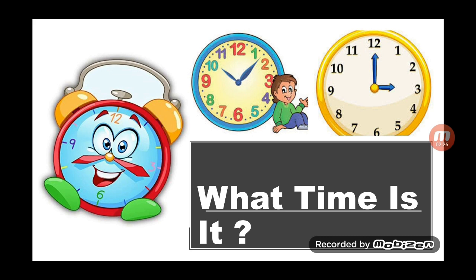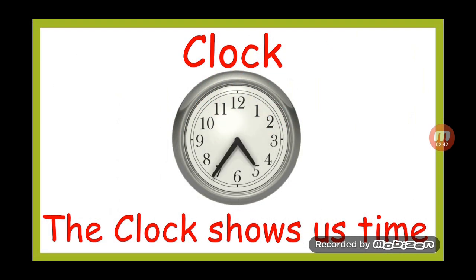Can you see these pictures here? We have clocks here. So we use the clock to show us time. The clock shows us time. Very good. What is this? This is a clock. The clock shows us time. Why do we need to know the time and why do we need the clock? Because we have to know what time it is.